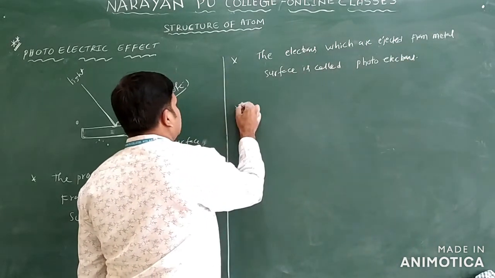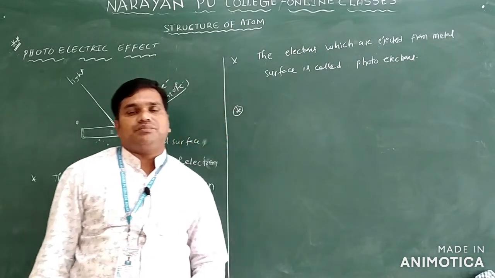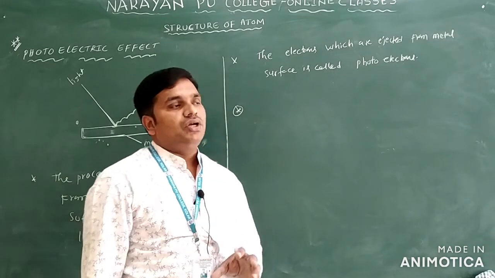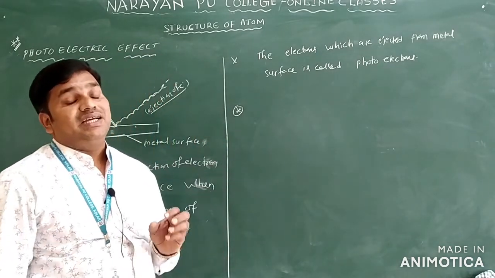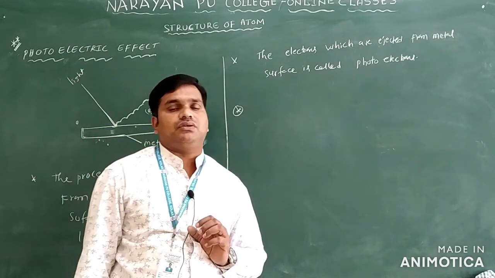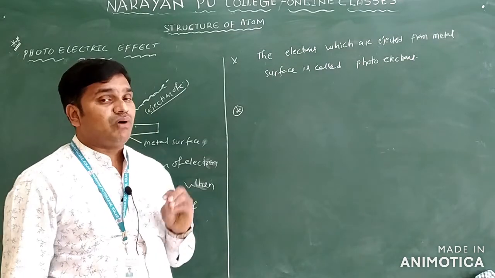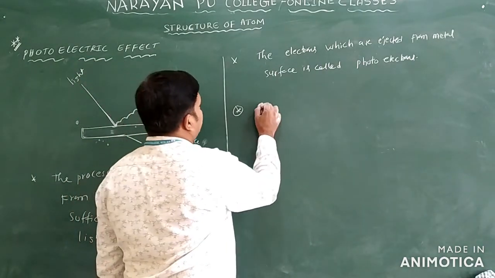So here the ejection of electrons takes place. The minimum frequency required to eject the electron from the metal surface is called the threshold frequency. What frequency? Threshold frequency.